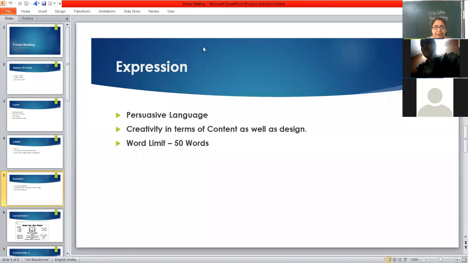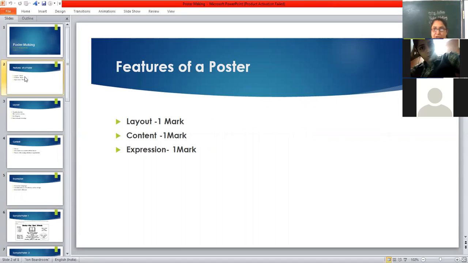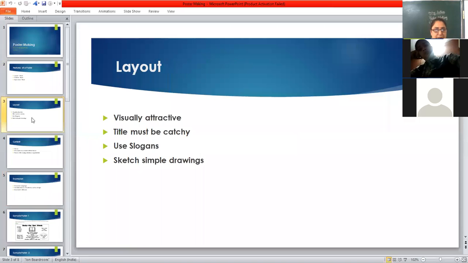Then the word limit, you have to keep in mind, that is 50 words. For those who have joined just now, let me share this part, that is the features of a poster. Layout 1 mark, content 1 mark, and expression 1 mark. And what is this layout? This layout is actually the presentation of your poster. Visually attractive, the title must always be there, children.